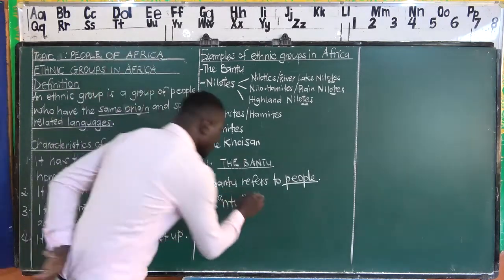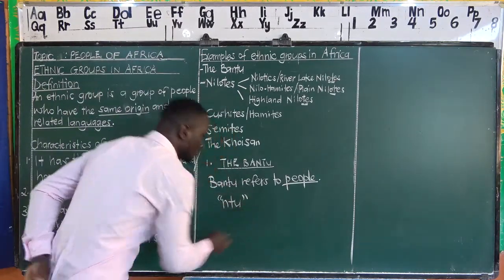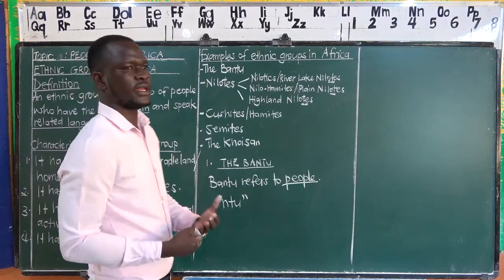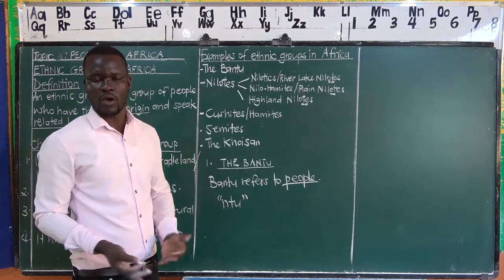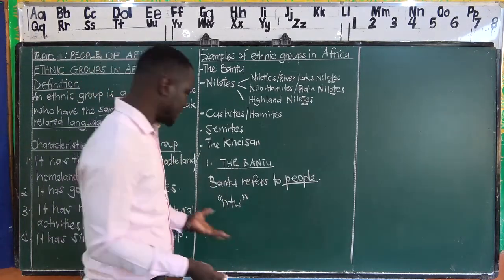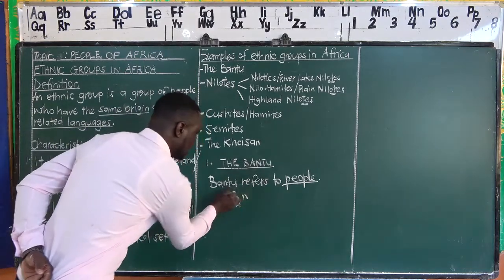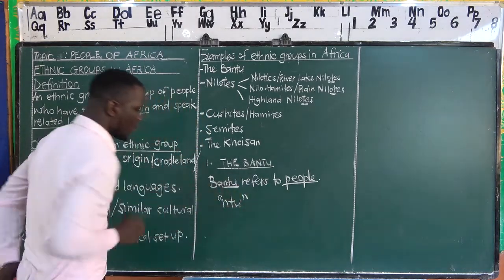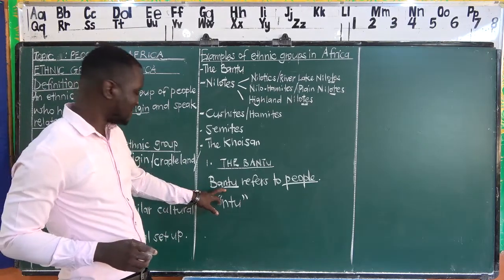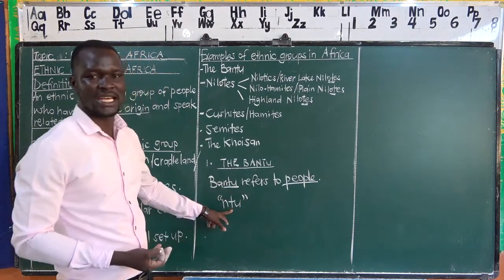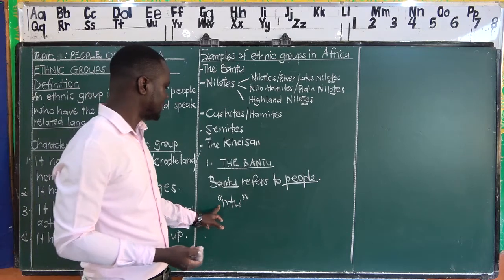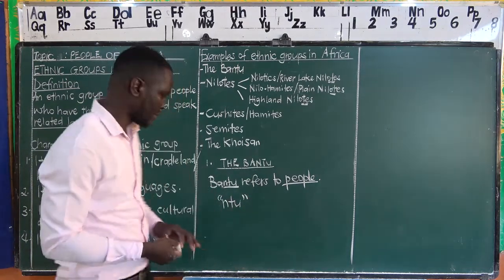This word is used when referring to either things or people. For example, we have Bantu, we have Ntu here. From this Ntu as the root word, they can have a prefix and a word comes in.